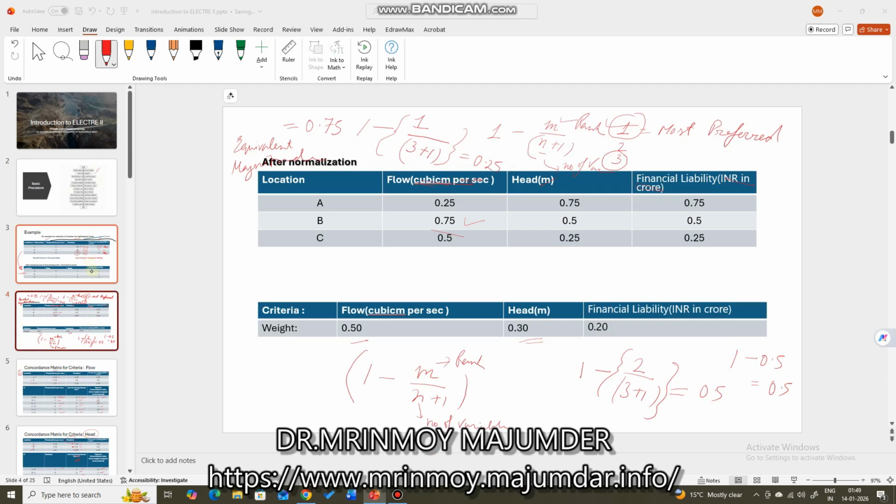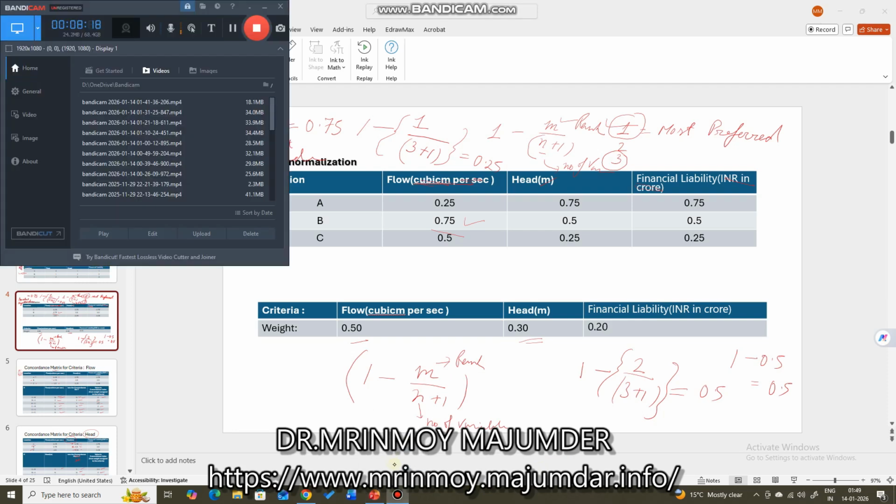And for the criteria, if the criteria is beneficiary, then we rank the best as the best rank, first rank, and so on. And if it is a penalty criteria, cost criteria, the lowest value is assigned the highest rank, right? So after then we have converted them into magnitude, because as you know, the rank as a magnitude doesn't represent the exact real picture, so we convert them into its equivalent magnitude.